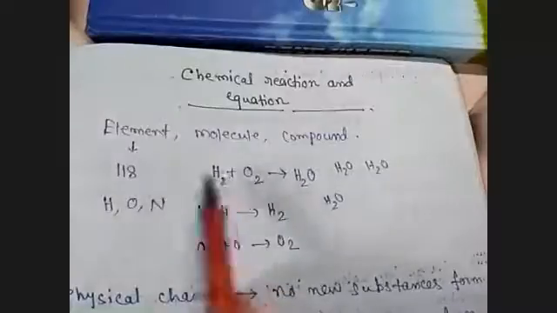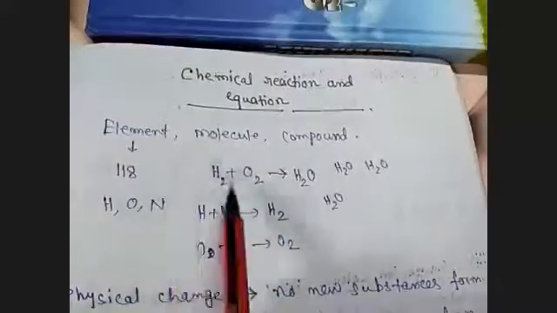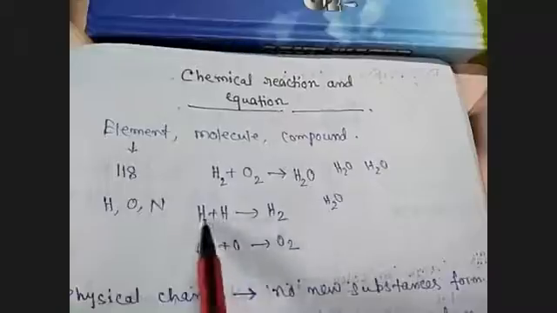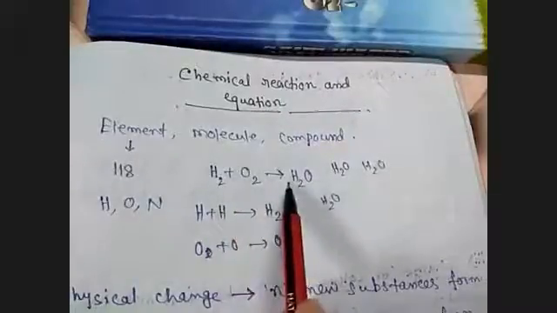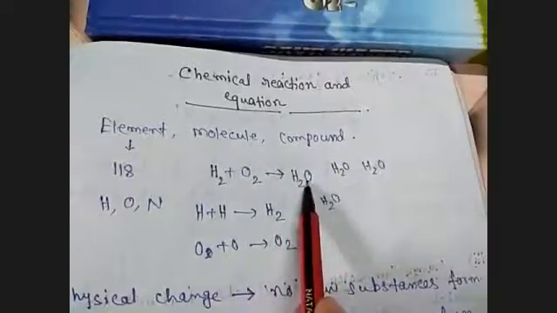So look, we know that when two elements combine with each other, they form a molecule. Like here, hydrogen, oxygen, and nitrogen are elements. When they combine with each other, they form a molecule. Hydrogen and hydrogen combine to form a hydrogen molecule. Oxygen and oxygen combine to form an oxygen molecule. But when two molecules combine, it forms a compound. Or simply we can say this is a molecule of compound.